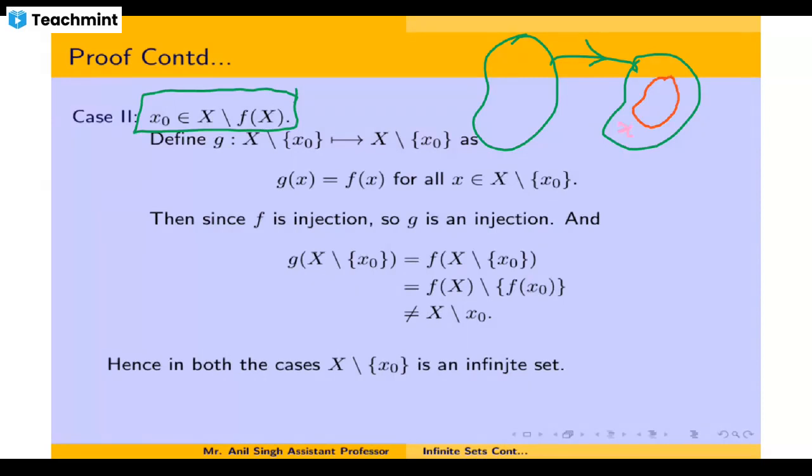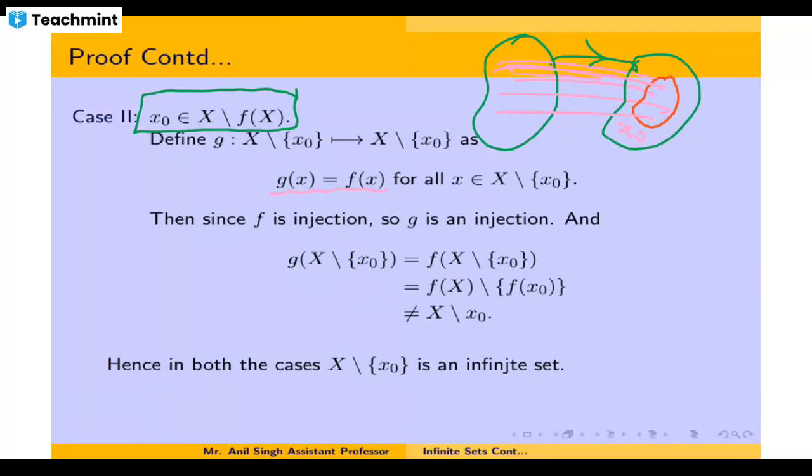Then you just take everything to this range under g also via f, and this is what has been done here. Every element of X minus x naught is mapped to its image under f.